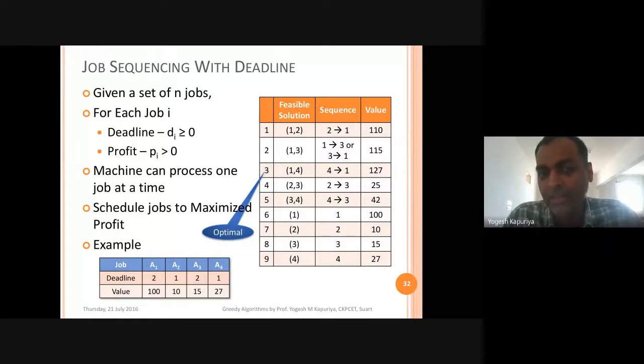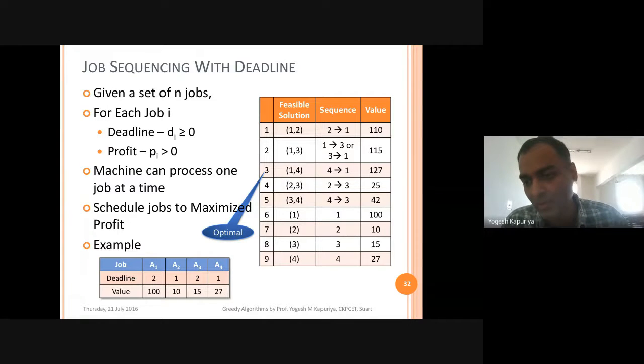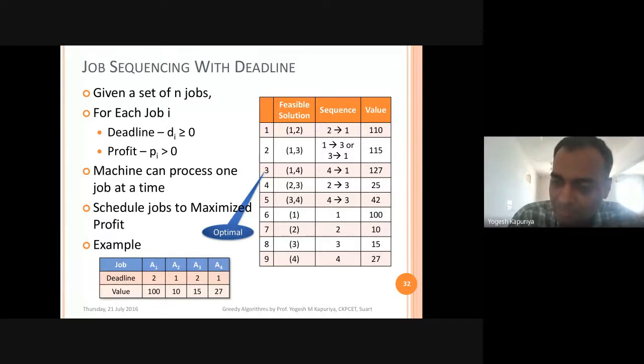And second, schedule the job in such a way that there is a possibility that more number of jobs can be occupied. And what is the best possible slot? The last one. If that is not available, go for the previous one. If that is not available, go for the previous, till you reach a point where it can be scheduled. So if all the slots are occupied, then obviously you have to skip that job.